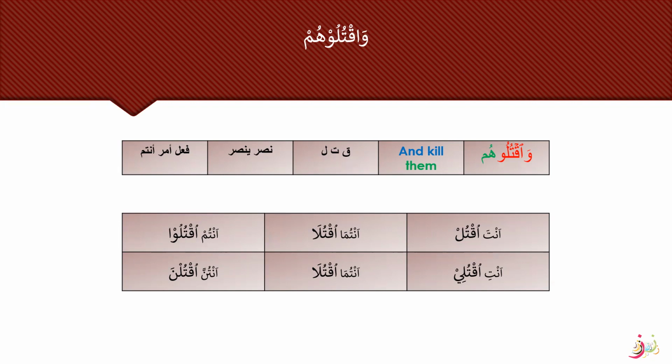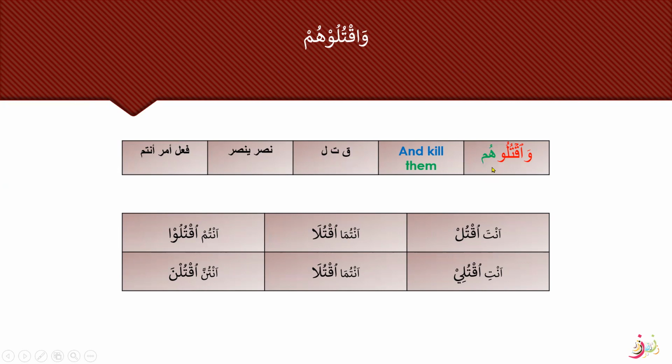I mentioned to you, and we will keep repeating on all the concepts when you come across them, so you will get a clear view of all those rules and all those things that we are learning. So any pronoun that is attached to a fi'l is always a maf'ul bihi because it is the detail of a jumla fi'liya here. All right, this is jumla fi'liya and this is the dhamir muttasil attached to it.